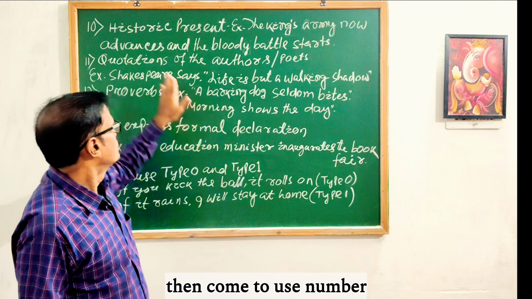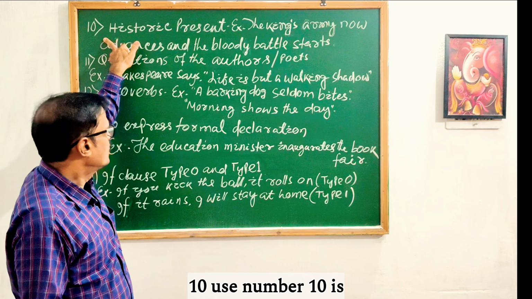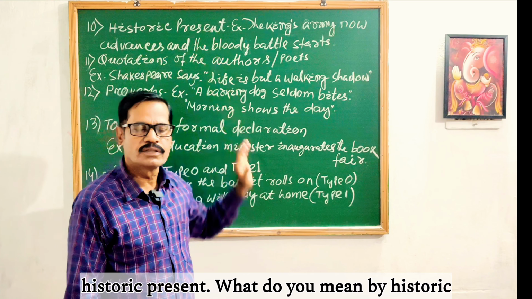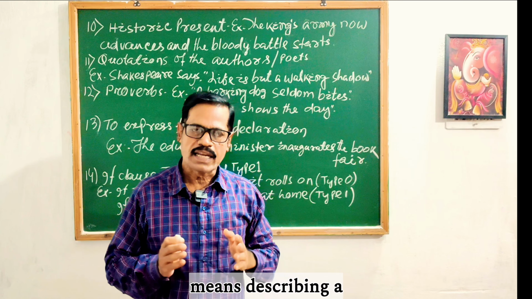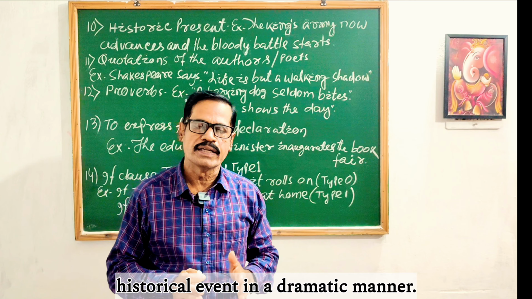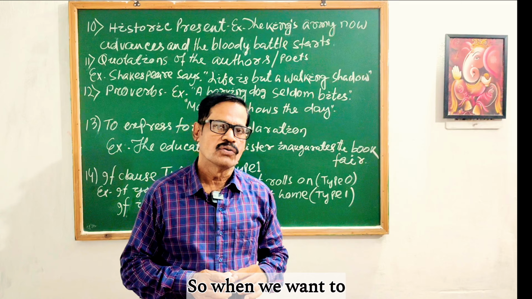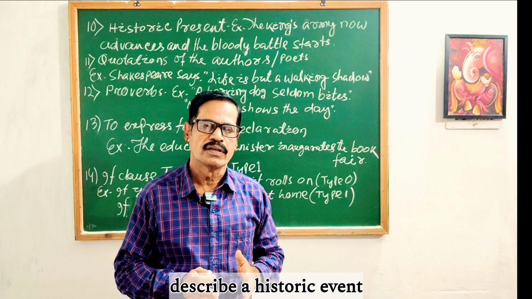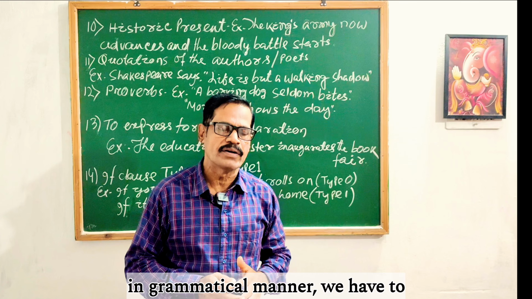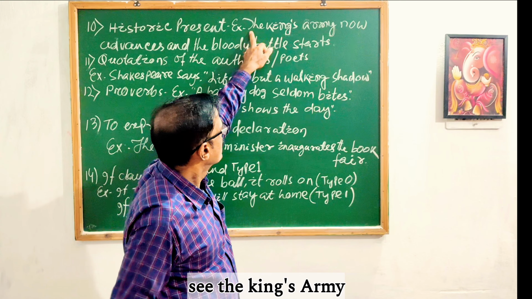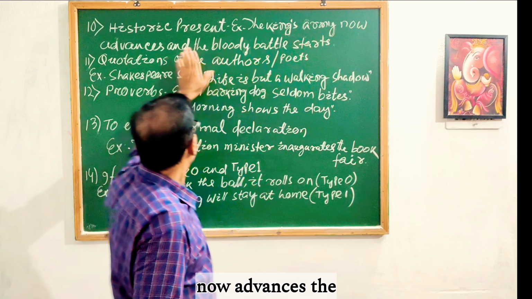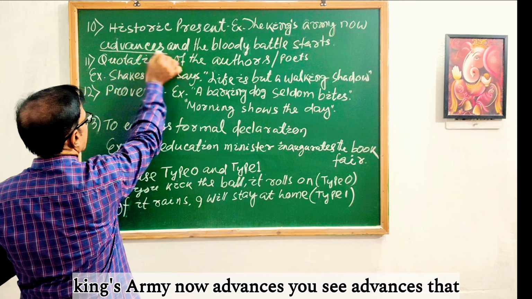Then come to use number 10. Use number 10 is historic present. What do we mean by historic present? Historic present means describing a historical event in a dramatic manner. So when we want to describe a historic event in a dramatic manner, we have to use simple present. See the example: the king's army now advances.